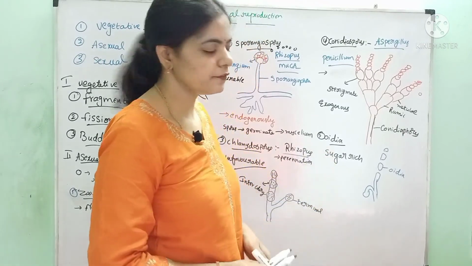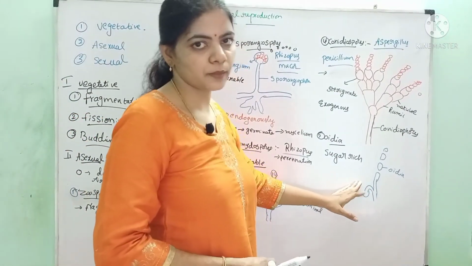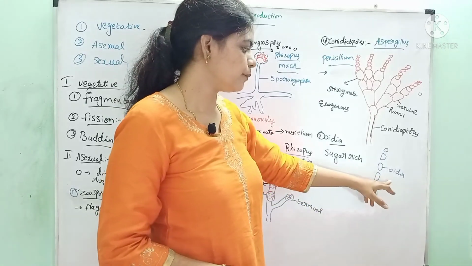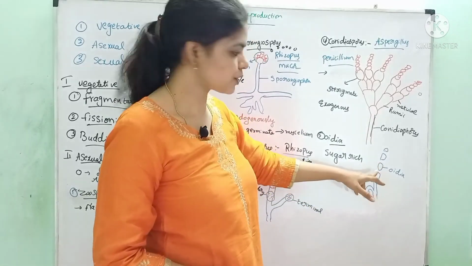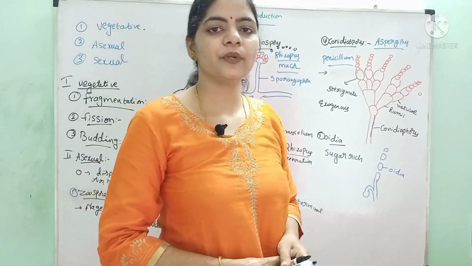Oidia are developed by some fungi when there is a sugar-rich condition in the culture medium in the laboratory. These will produce bud-like structures. This is called oidia. With this we have completed asexual reproduction.